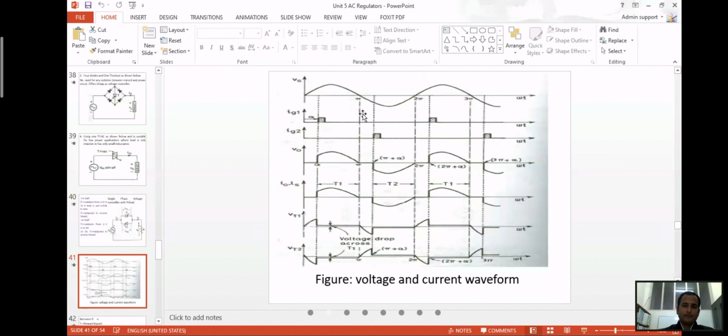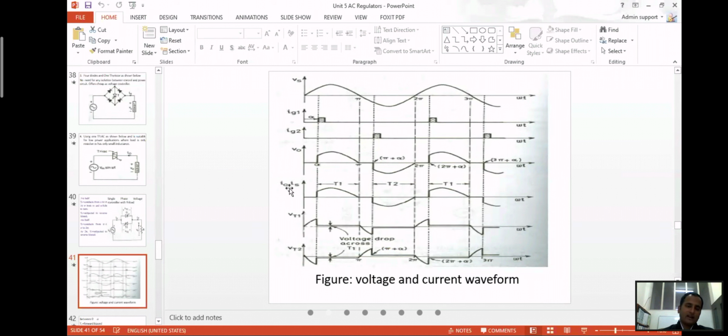So this portion from pi to pi plus alpha, this is alpha. This is the firing angle alpha, which we call the delay angle. So we can have control over the waveform. This is also a type of phase control, because we can control at what angle we are going to trigger the AC regulator.